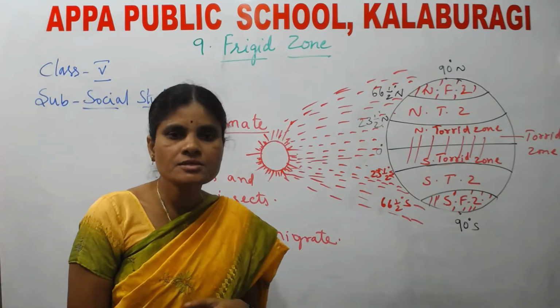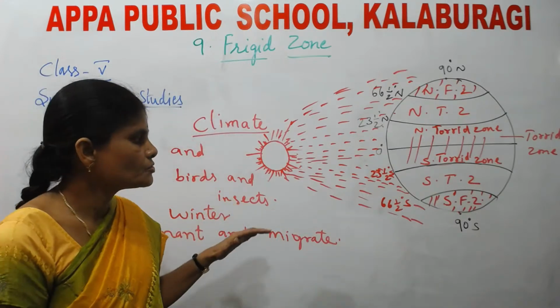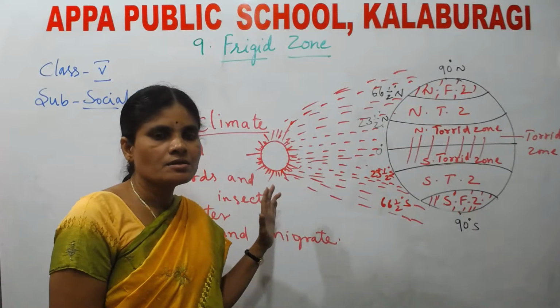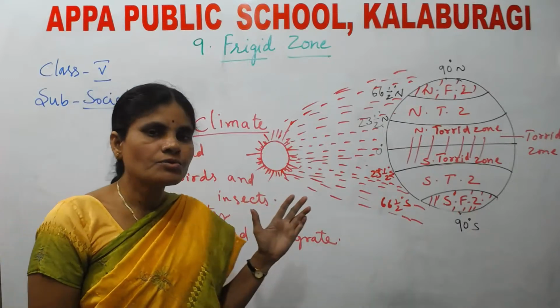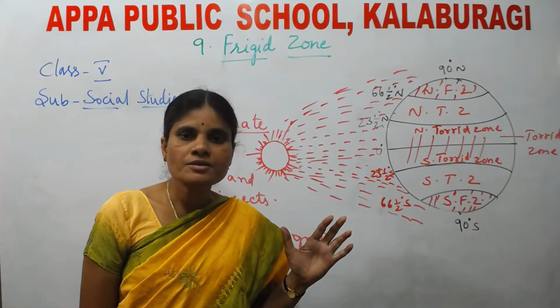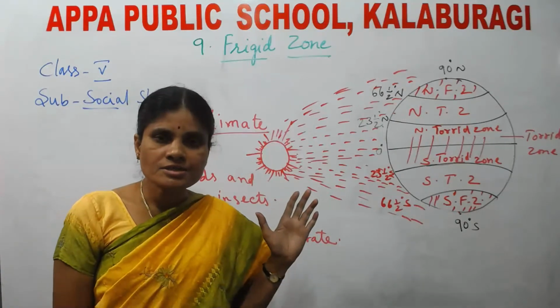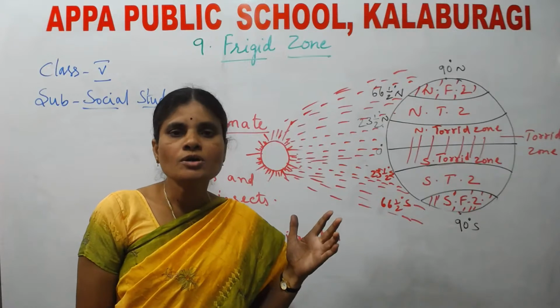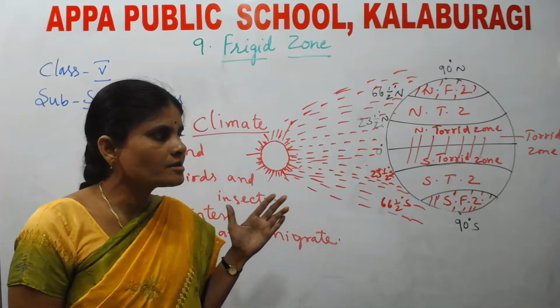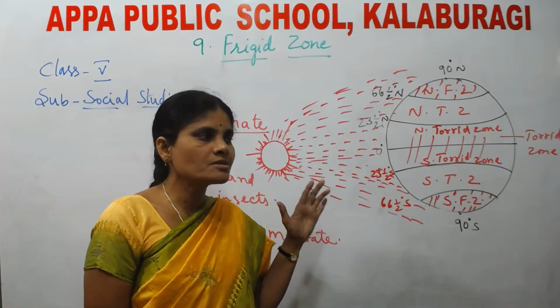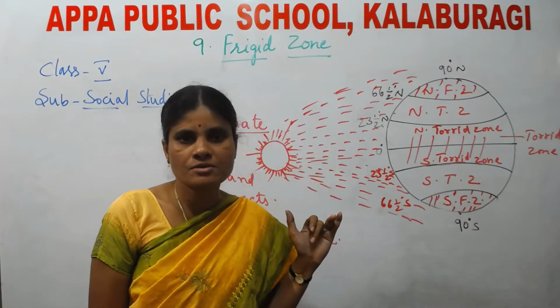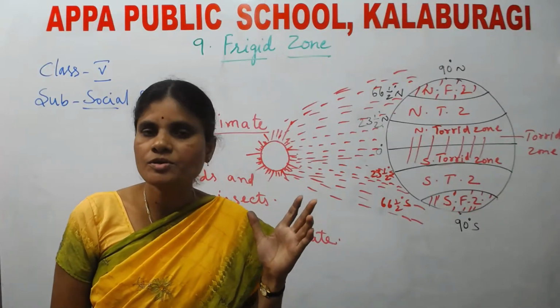Today, this is enough, children. I hope you all understood today's lesson. After finishing one lesson, you have to open your textbooks and go through the lesson 2 or 3 times. While reading the textbook, underline the hard words and write them 5 times or 10 times.